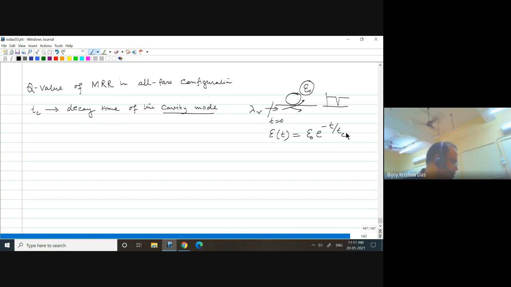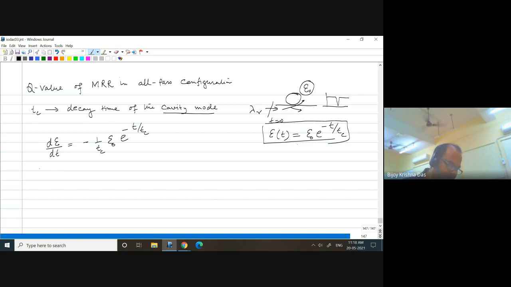Hope it is clear. Now, if this is the natural process we follow, then we can simply write dE by dt equal to minus 1 by Tc E0. Is that correct? I'm just taking a derivative of that. So this is a standard way.